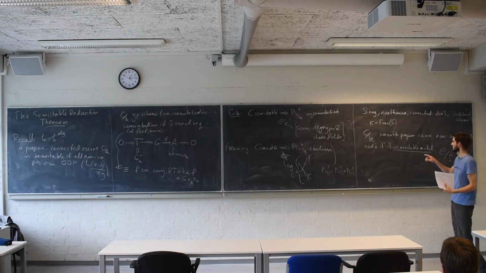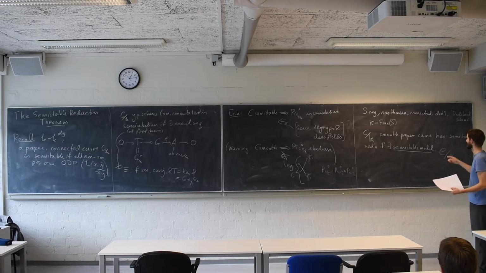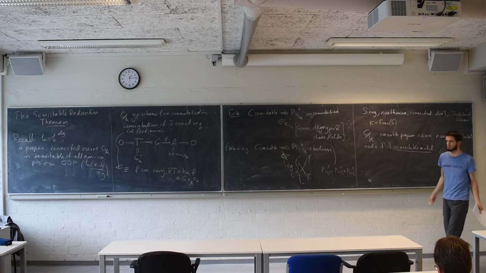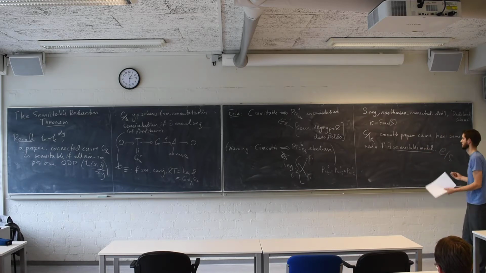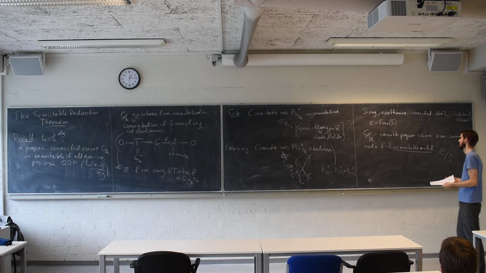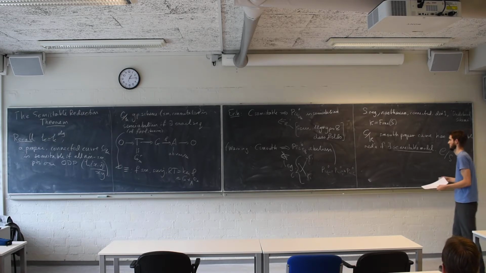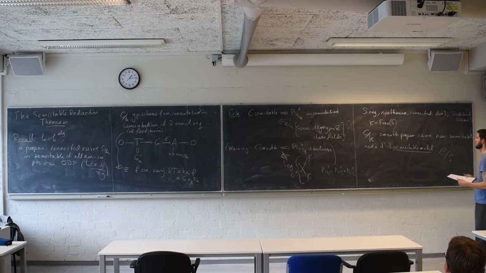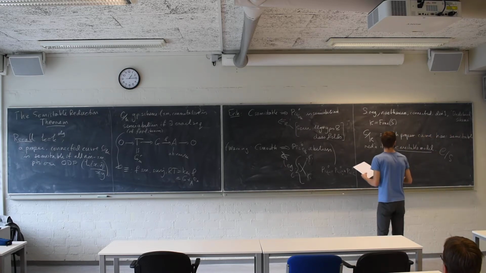The handy thing is that it has a semi-stable model if and only if the minimal regular model is semi-stable. This needs some proof, but it's not so hard. So if you want to prove that something doesn't have semi-stable reduction, the most natural thing is to write down the minimal regular model and observe that that thing is not semi-stable. Okay, so, great.